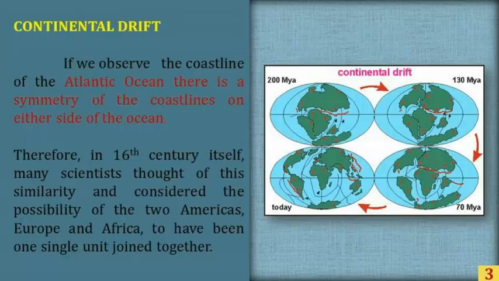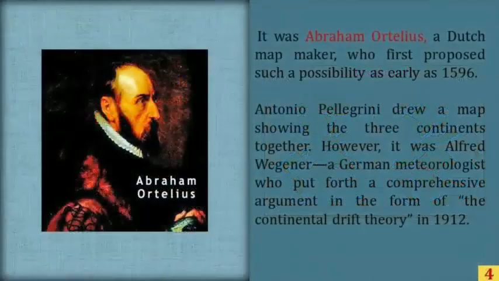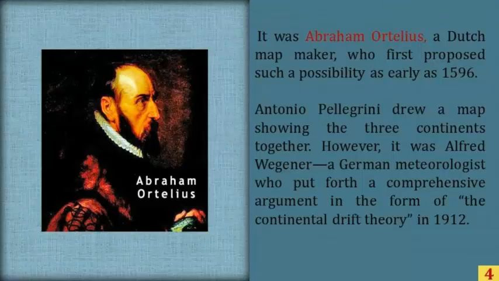Continental drift. If we observe the coastline of the Atlantic Ocean, there is a symmetry of the coastlines on either side of the ocean. Therefore, in the 16th century itself, many scientists thought of this similarity and considered the possibility of the two Americas, Europe and Africa, to have been one single unit joined together. It was Abraham Ortelius, a Dutch map maker, who first proposed such a possibility as early as 1596. Antonio Pellegrini drew a map showing the three continents together.